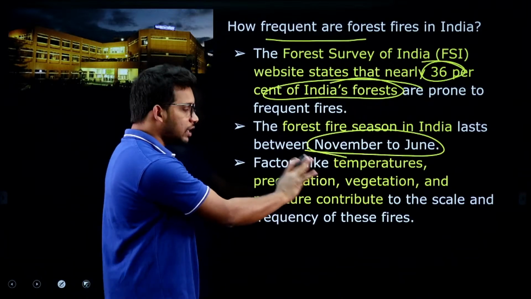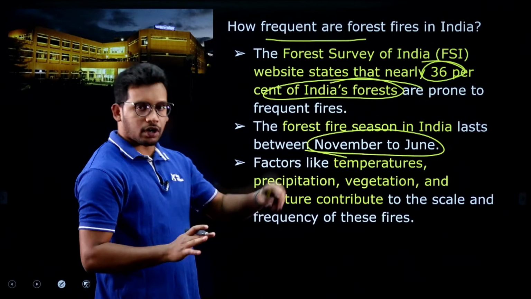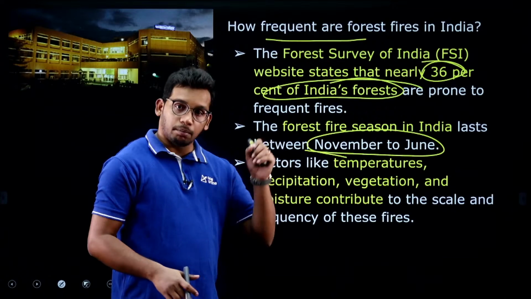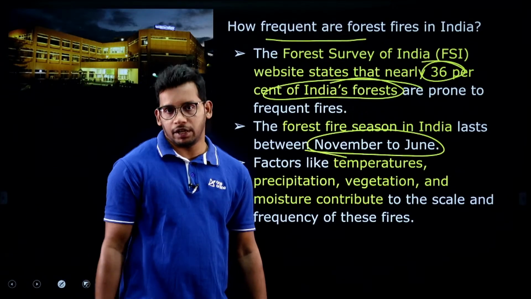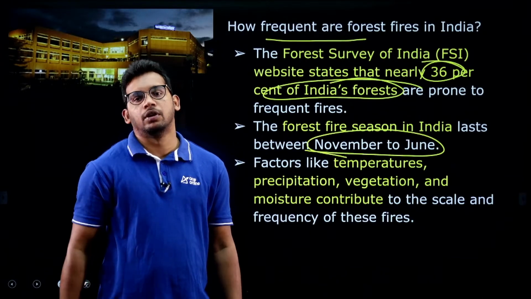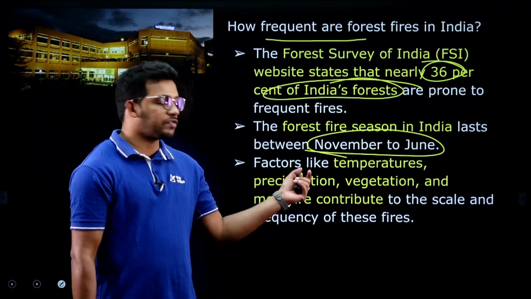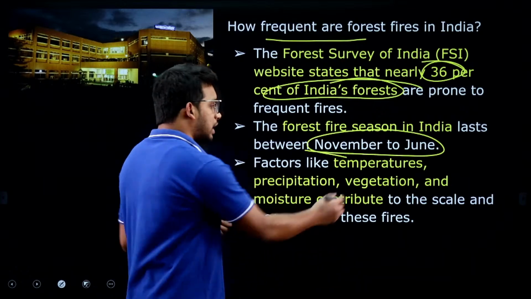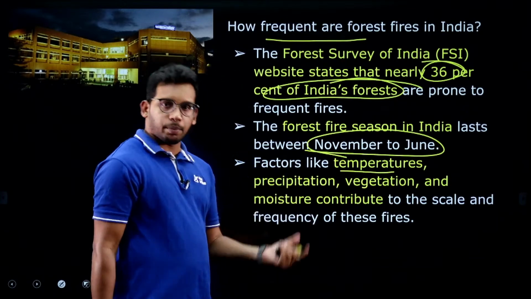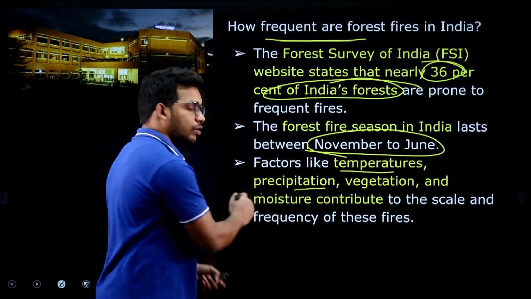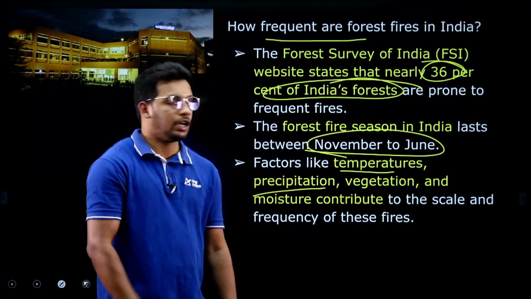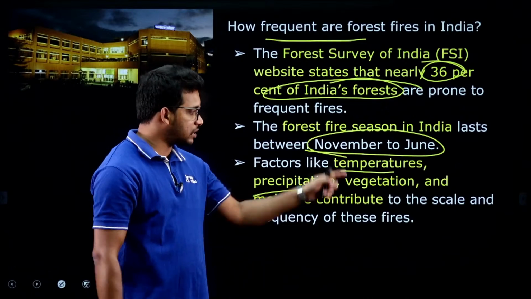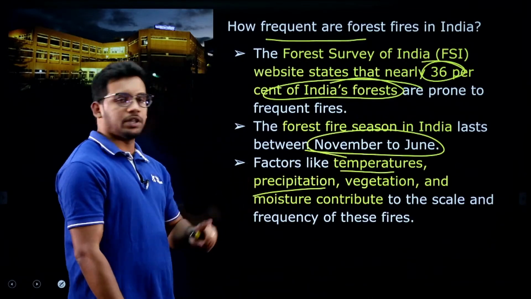So that's why in this climatic condition after November, especially in March, April, May, where there is a falling of leaves because of the type of season, they are more prone. So the dryness of leaves, the temperature and less precipitation. If they ask you which factors may contribute to forest fire, they will tell you high precipitation, low precipitation, high temperature, less vegetation, something like that.